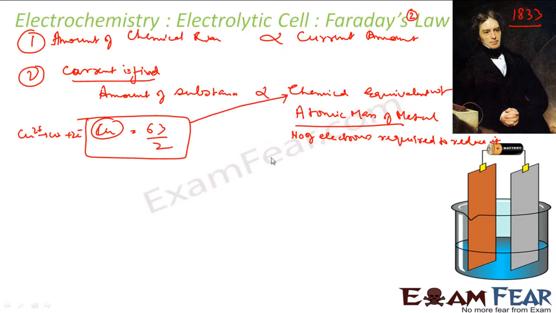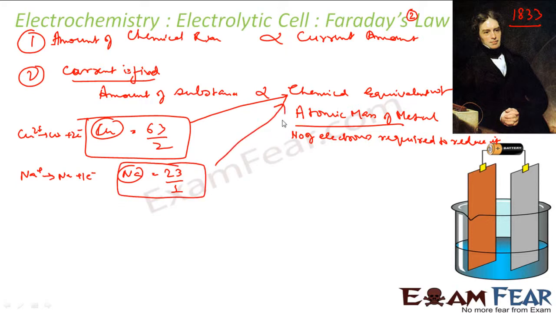For sodium, let's suppose Na+ becomes Na with 1 electron. So for sodium, the atomic mass is 23 and the number of electrons required is 1. So 23 by 1 will be my chemical equivalent weight. So two laws. First is pretty obvious, right? The amount of reaction depends on the amount of current. More current you pass, more reaction will happen. More current you pass, more copper will go from here to here.